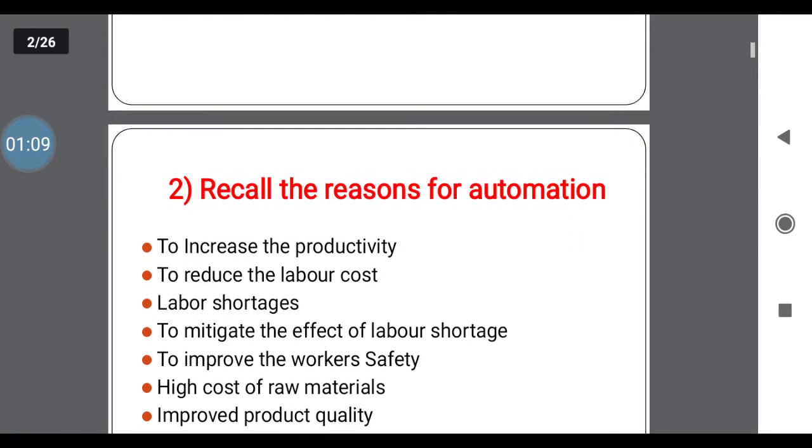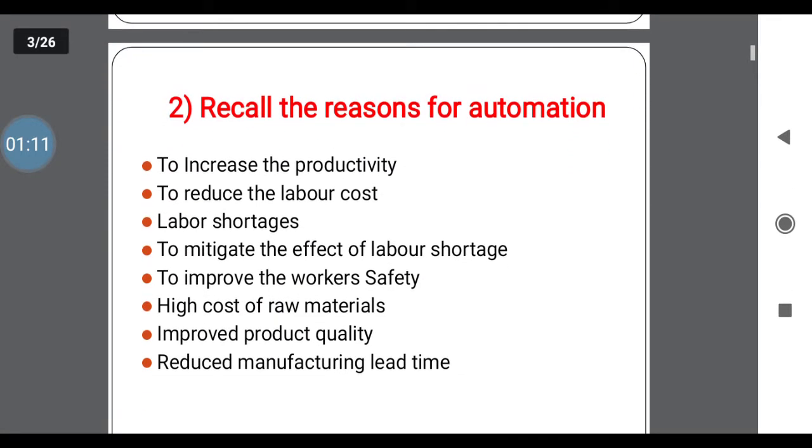The second question is: recall the reasons for automation, or list the reasons for automation, or why automation is required in a manufacturing process. In that, first one, to increase the productivity, to reduce the labor cost, to mitigate the effect of labor shortage, to improve the worker safety, high cost of raw materials, improved product quality, and reduce the manufacturing lead time. In general, automation increases the productivity with less labor and high quality product. These are the reasons for automation.